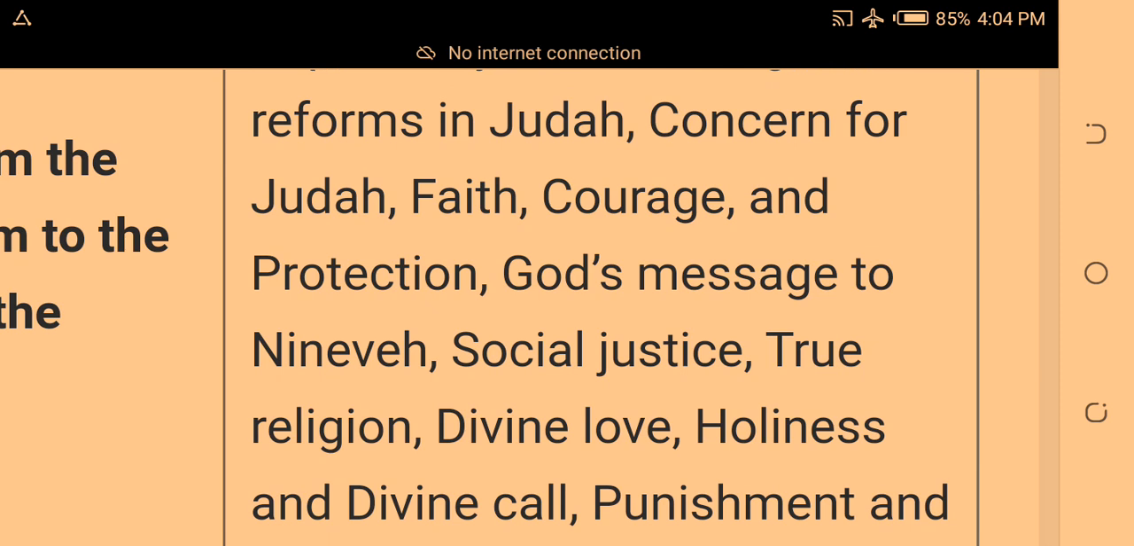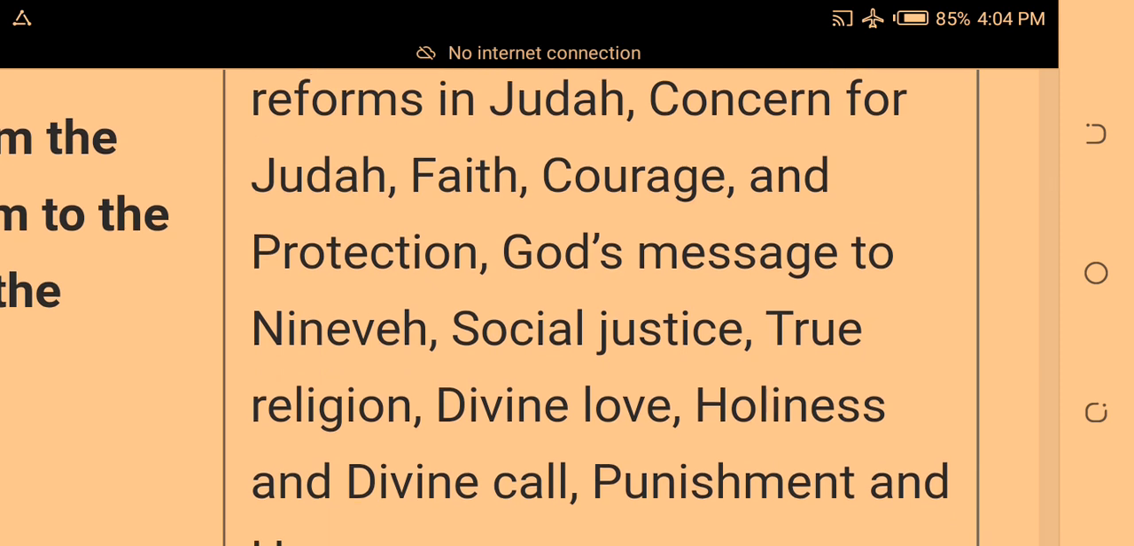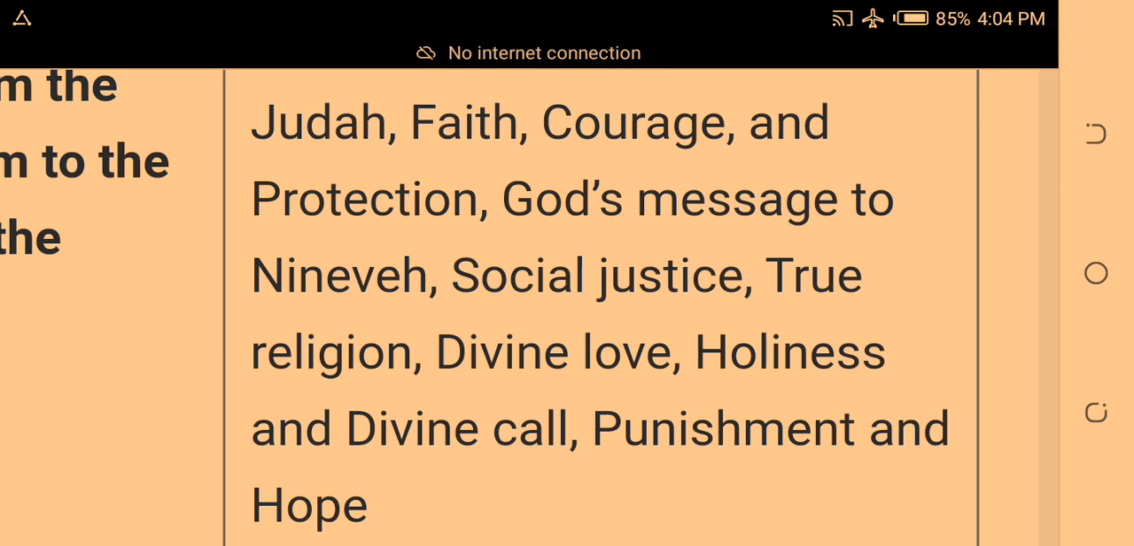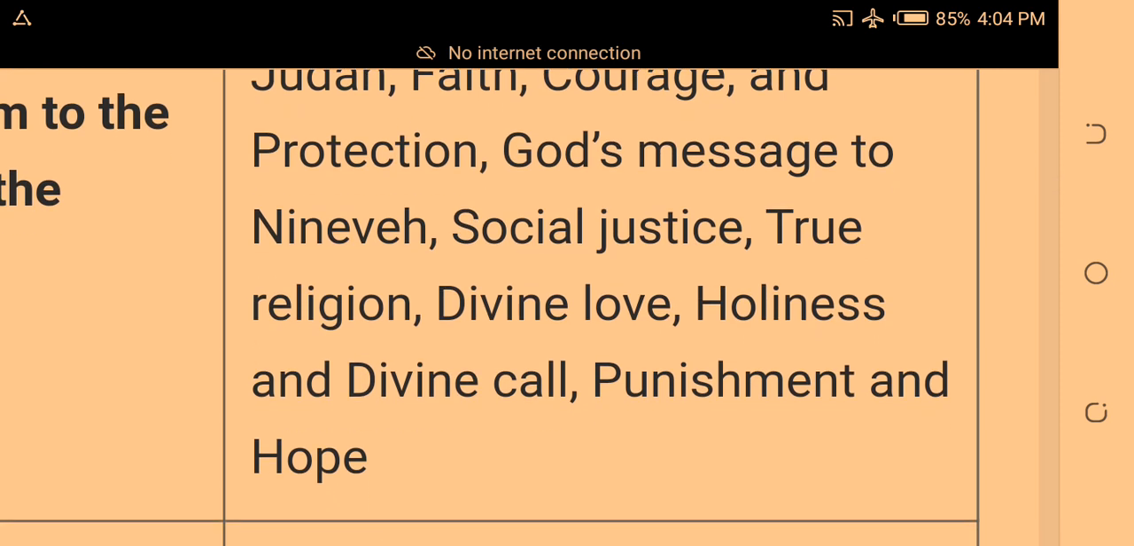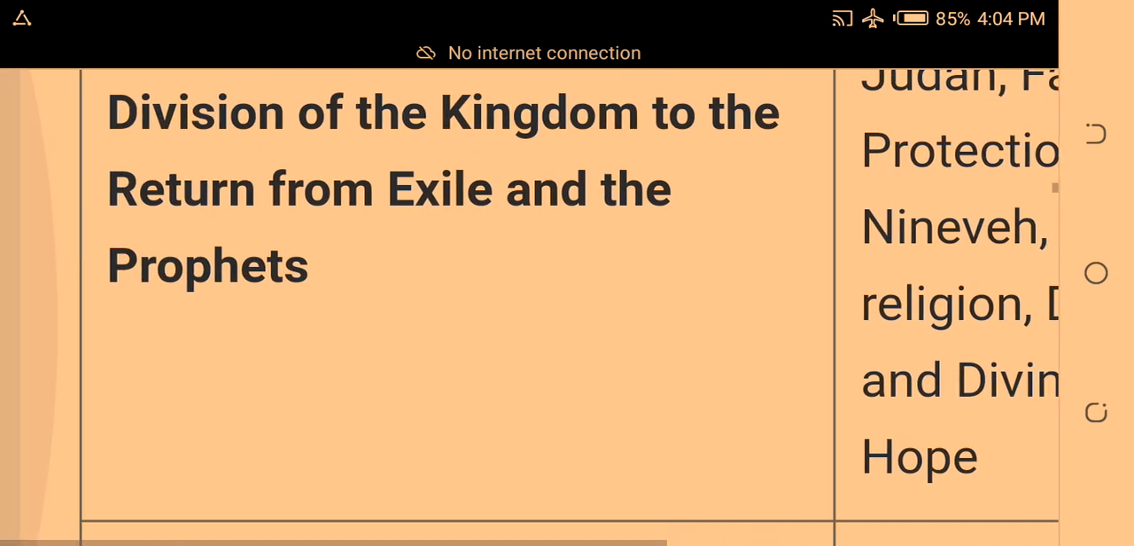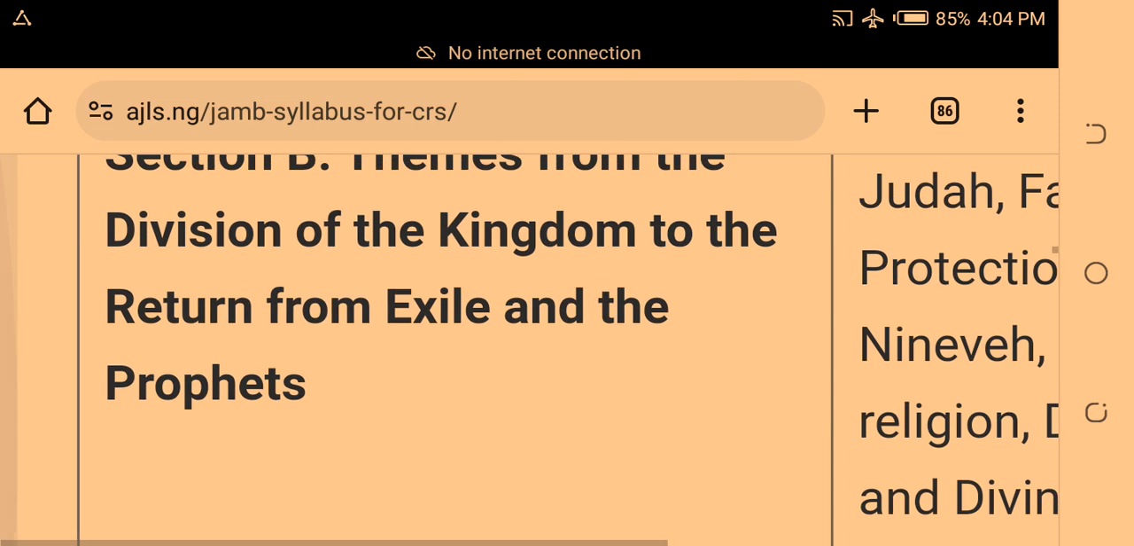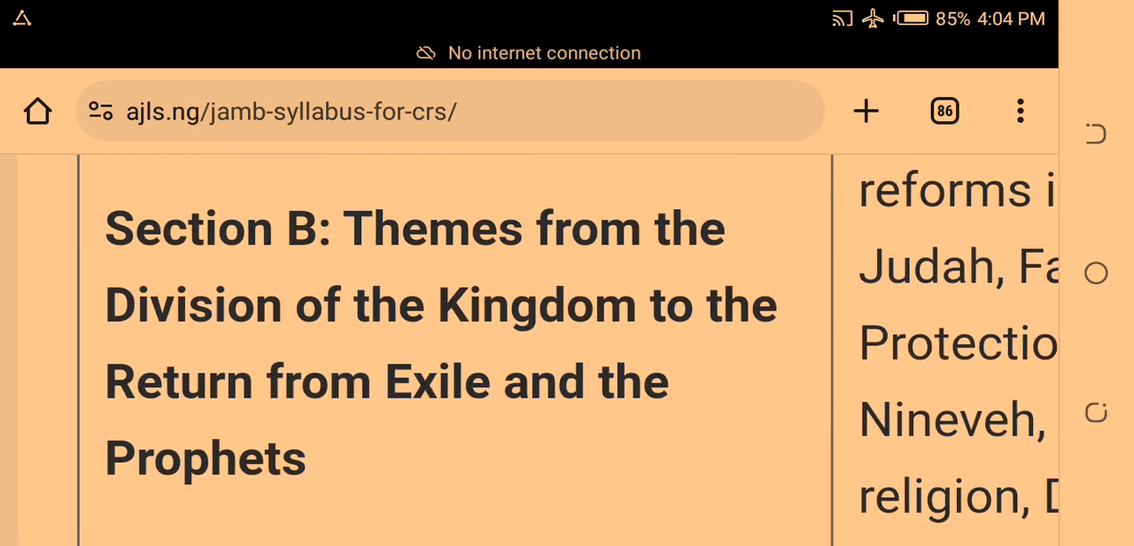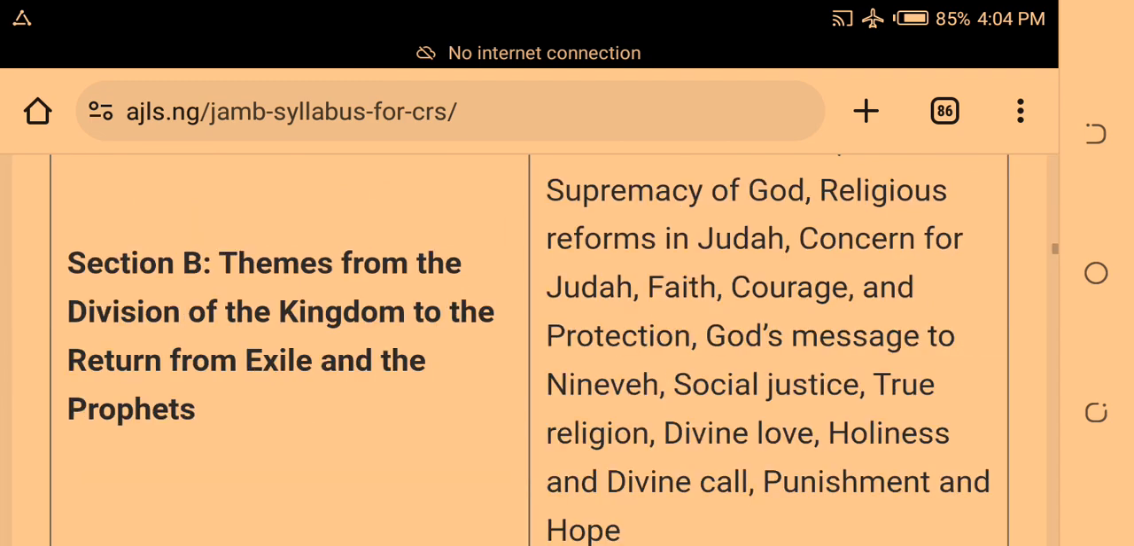Yes, Jonah. Then study things about social justice. Study about true religion. Study about divine love. Study about holiness and divine call. Then study about punishment and hope. All these ones make up section 2 of JAMB 2025 for CRS. Section 2 is themes from the division of the kingdom and return from exile and the prophets.